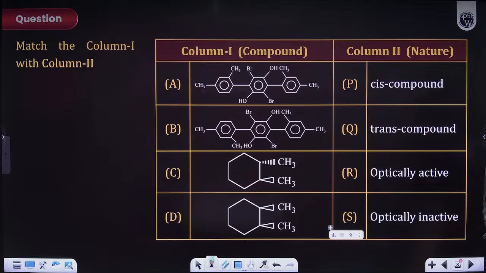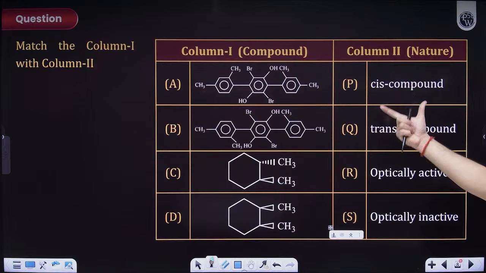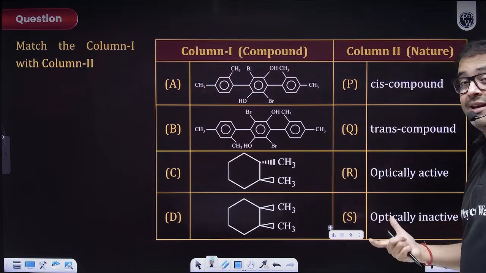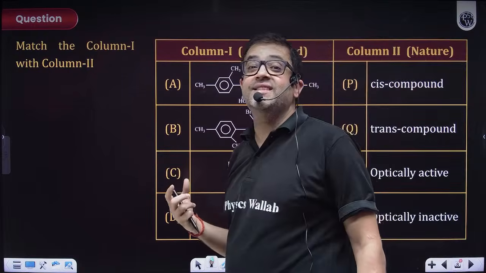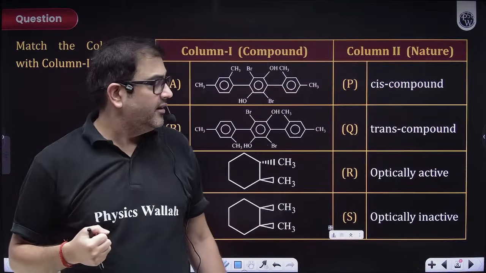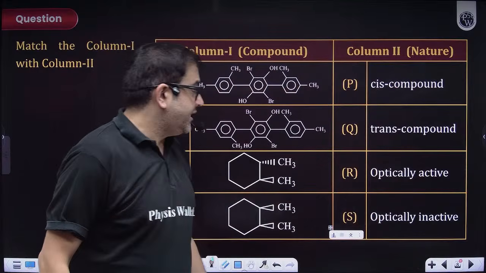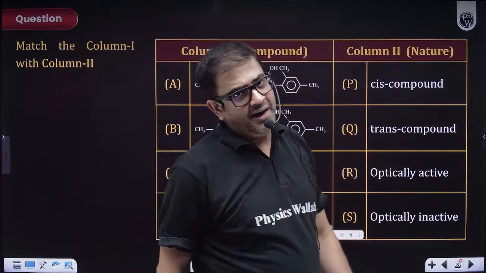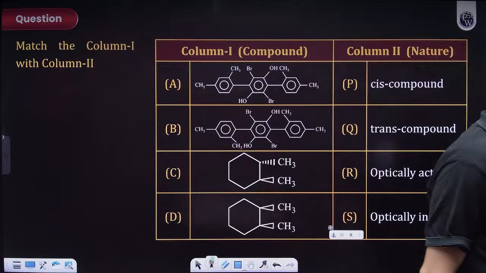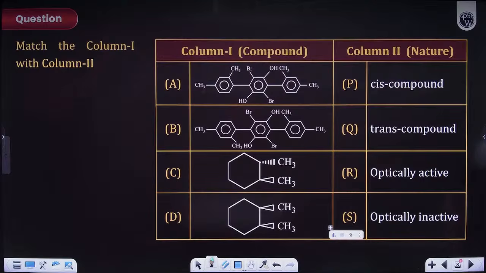It is obviously multiple, correct? So first we have to compare whether it is cis or trans. When we say a compound is cis, similar groups are on the same side. Trans is obviously when they are on opposite sides, and then we have to comment on their optical activity. So first comment on their geometrical activity, then on their optical activity.